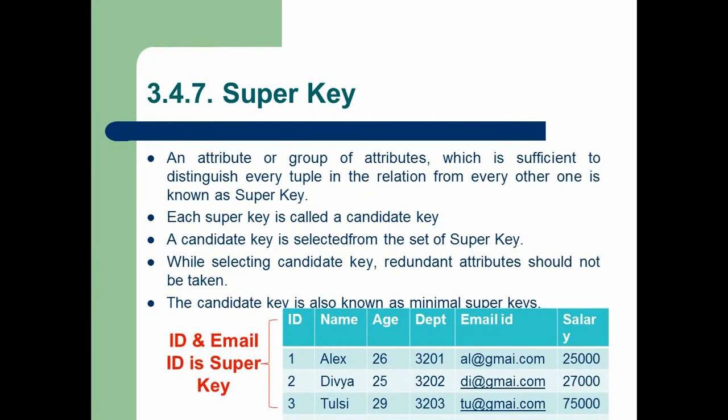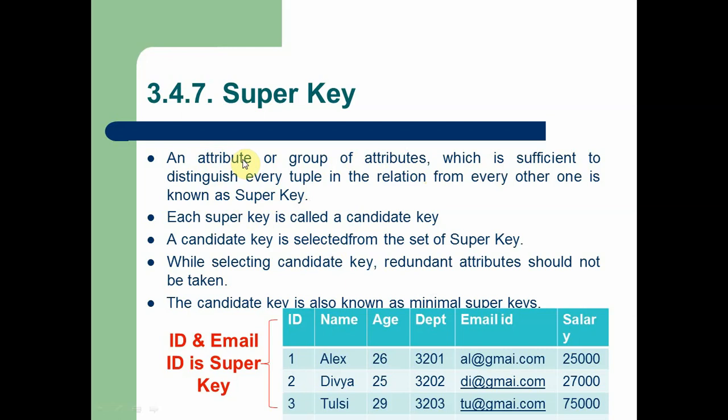Next key is super key. A super key means when more than one primary key is combined to find a single record or row or tuple in a table, it is known as a super key. In the definition you can see, an attribute or group of attributes which is sufficient to distinguish every tuple in a relation from every other one is known as a super key. Here attribute means a column which refers to a candidate key.